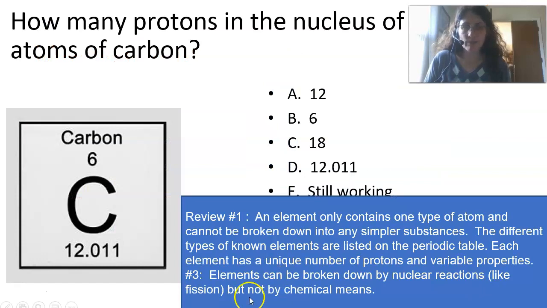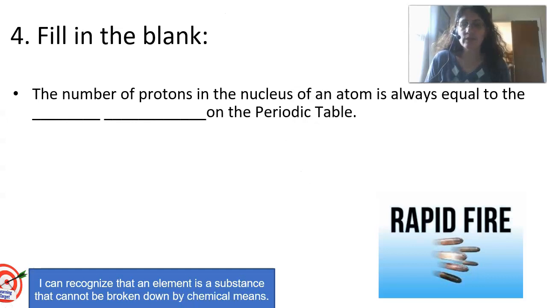In this case, how many protons are in the nucleus? Here is a snip of a periodic table for carbon. So this is its square that we'll talk more about with the periodic table coming up. Where do we figure out which one's the atomic number? Where's the atomic mass? So it's that 6. The number of protons is its atomic number, which is 6. That is what we use to determine one element from another.